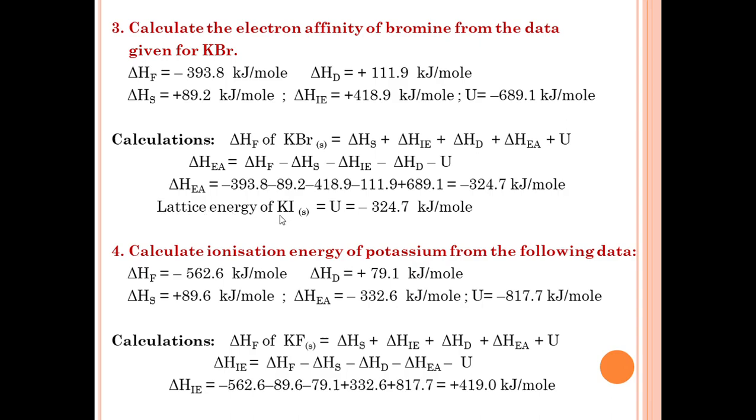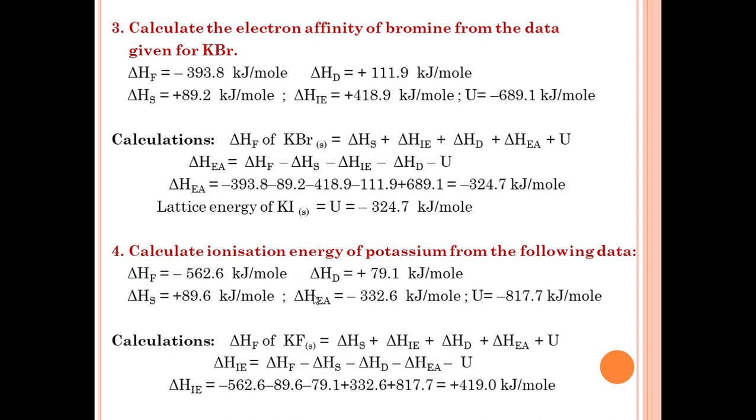The electron affinity of bromine is equal to minus 324.7 kilojoule per mole. One more problem. Calculate the ionization energy of potassium from the following data. Here we have to calculate ionization energy by using these values. These values are given.